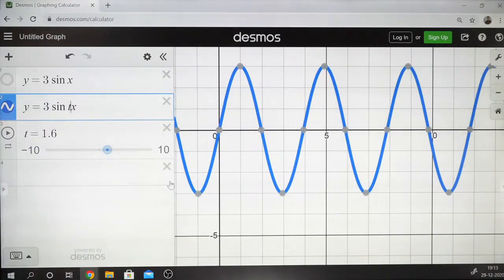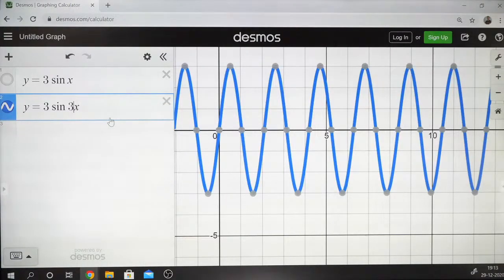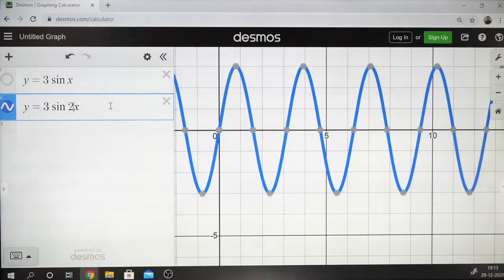Okay. So now if this is clear, okay, I'll just make it 2x or something. Now there is one more thing that I'm going to play around with.